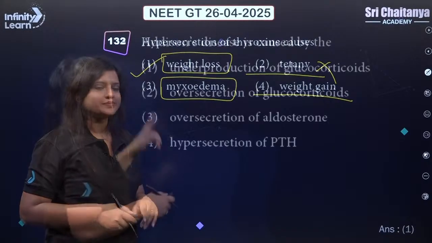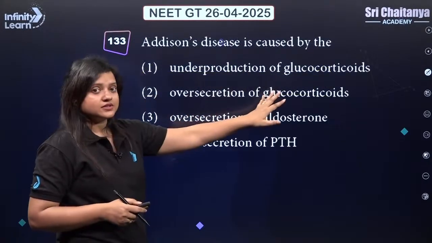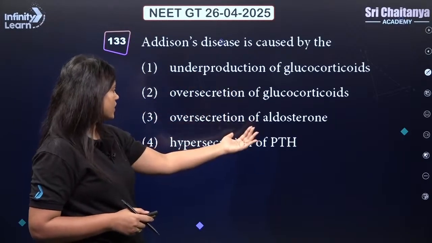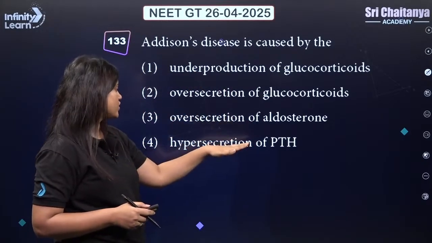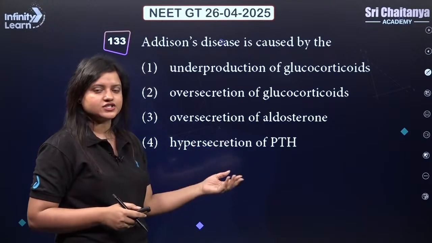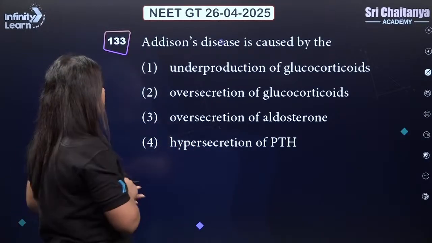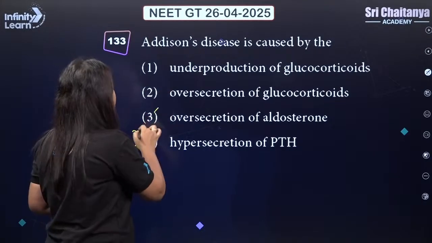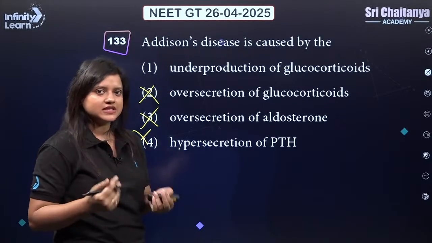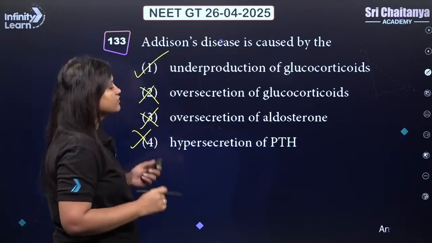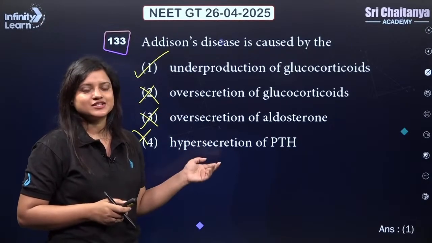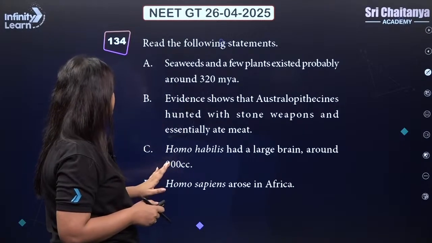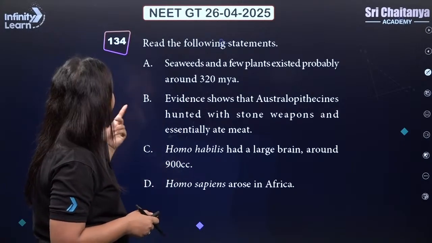That means 1. Addison's disease is caused by the underproduction of glucocorticoid, oversecretion of glucocorticoid, oversecretion of aldosterone, or hypersecretion of PTH. So PTH has nothing to do with Addison's disease. And then again oversecretion is not the cause for Addison's disease. It should be underproduction of glucocorticoid. So correct answer should be 1. Okay, now read the following statement and let's see.